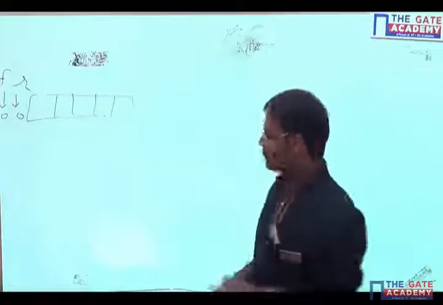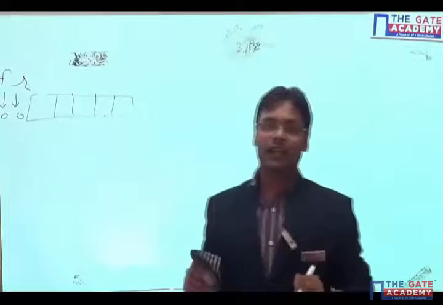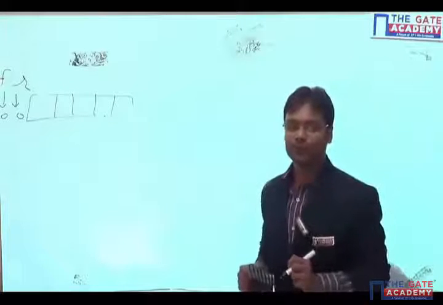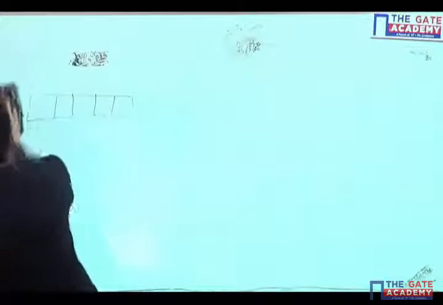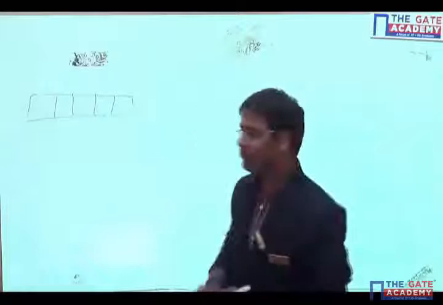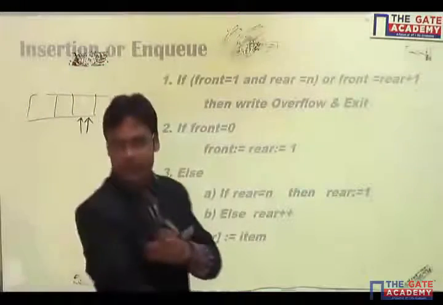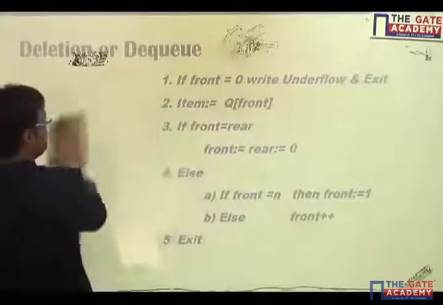If both are pointing to 0, then only you can say that there is no item in the queue to delete and there is an underflow. If there is no underflow, that means there is at least one item which you can delete. It can be one, it can be two, it can be three. So we'll look at the algorithm and we'll be able to understand.